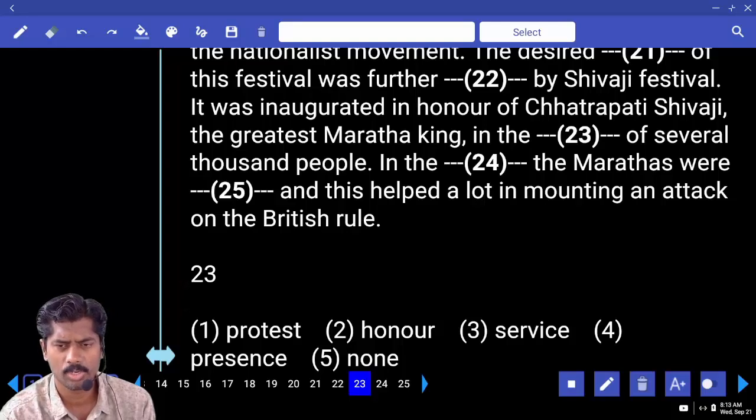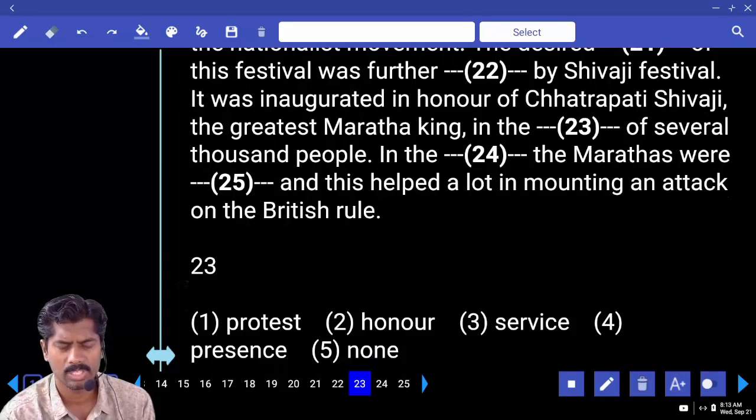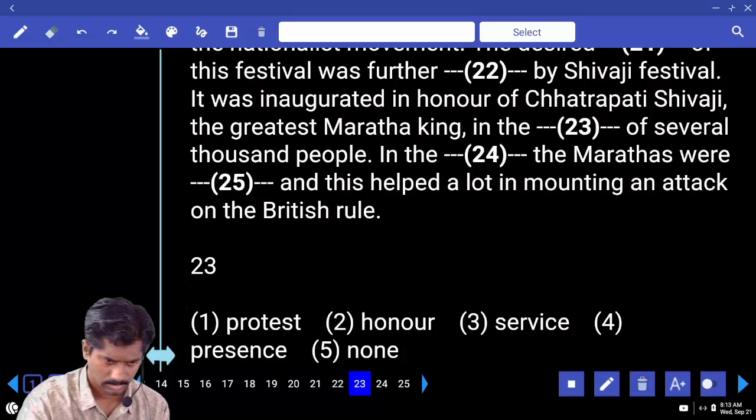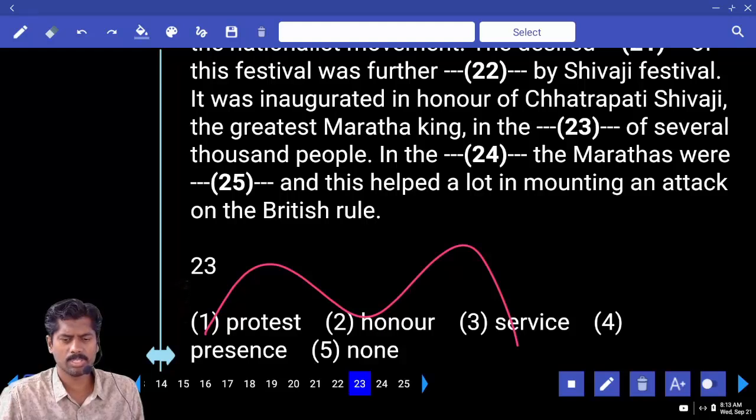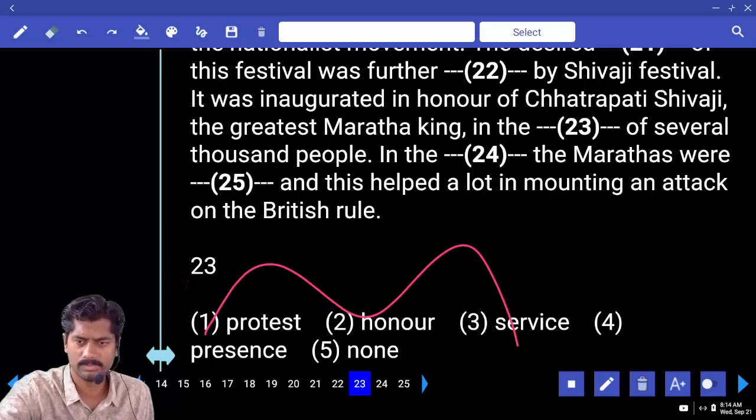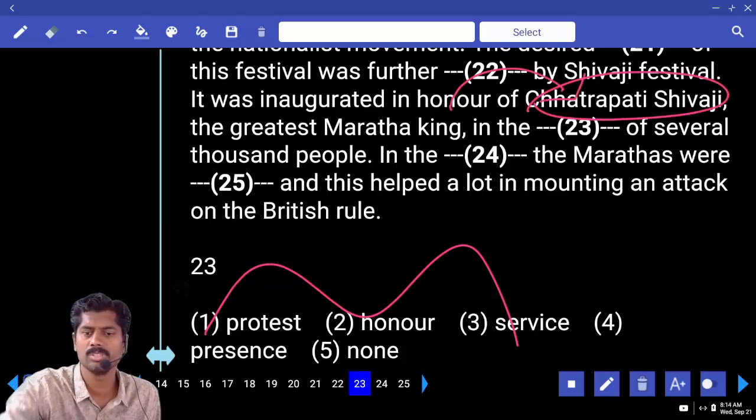It was inaugurated in honor of Chhatrapati Shivaji, the greatest Maratha king, in the dash of several thousand people. In the protest of, in the honor of, in the service of, in the presence of, none. Answers 1, 2, 3. In the honor of several thousand people, in the service of several. See, it was inaugurated already in the honor of Chhatrapati Shivaji. We are honoring Chhatrapati Shivaji, not the people.